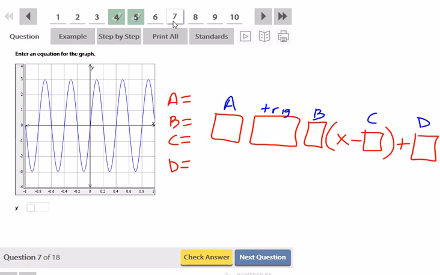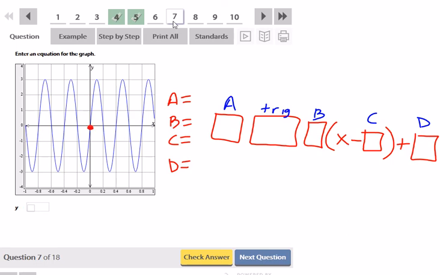All right, so the first thing I'm going to look at is what's happening at the y-axis. Just by the way, since sine and cosine are co-functions, there's really an infinite number of ways to write this, so this is not one of my favorite problems in the book, but we should be able to get it right.